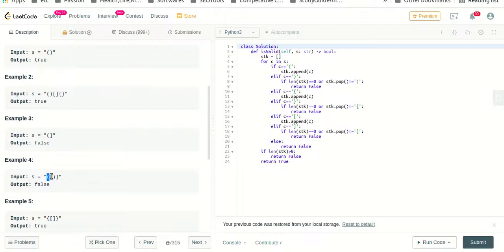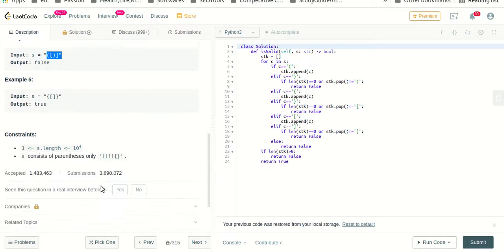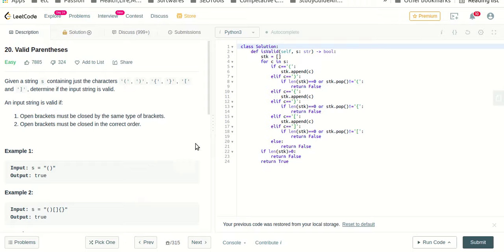It is not valid. This one is also not valid. The constraint is the length is between 1 to 10 to the power 4, and the string s contains only these characters. Okay. And 1 million solutions have been accepted among 3,690,000 solutions.